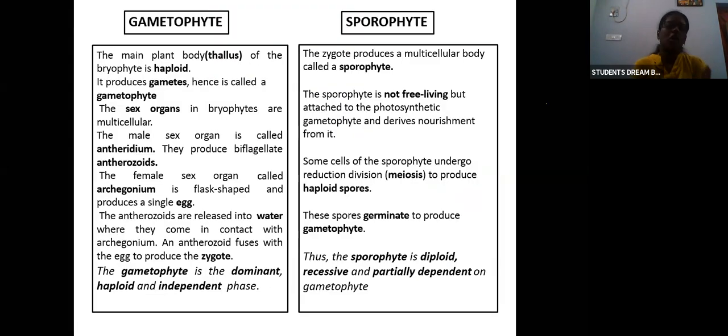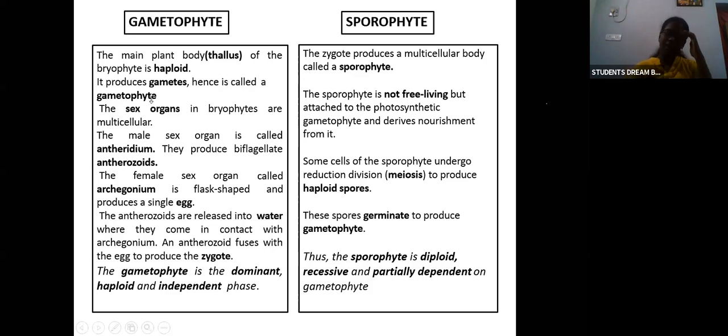So we saw about bryophyta. Now let us see what the different phases of reproduction in bryophyta are. First is the gametophyte. The main plant body, that is the thallus of the bryophyte, is haploid. It produces gametes, hence it is called gametophyte.